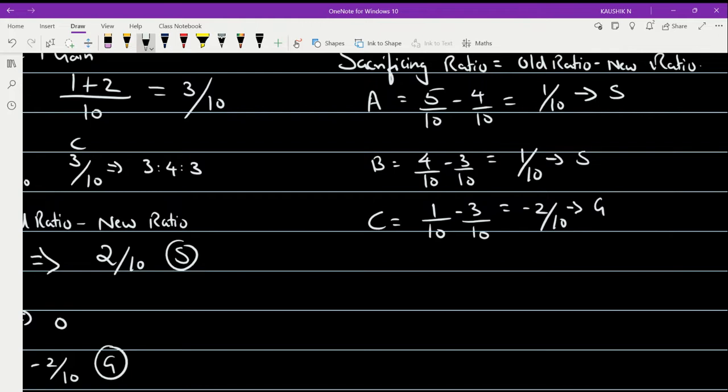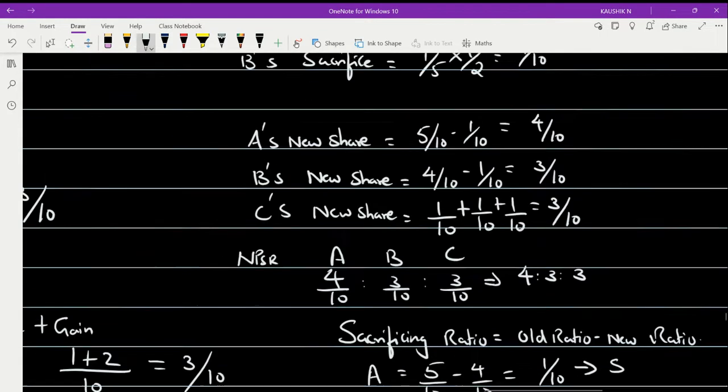A 1 is to 1 proportion is 1 by 2 and 1 by 2, right? If the same problem says he has acquired it in a particular fraction, like 3 by 5 or something like that, then his share should be multiplied with that particular proportion, which will give the necessary values, right?